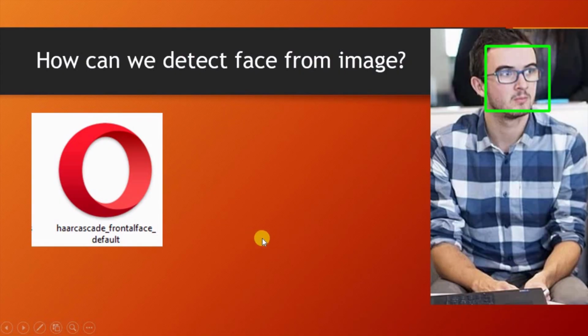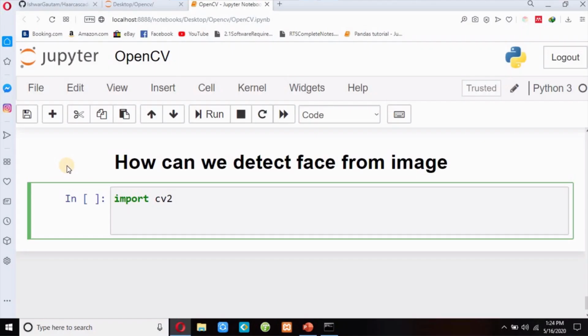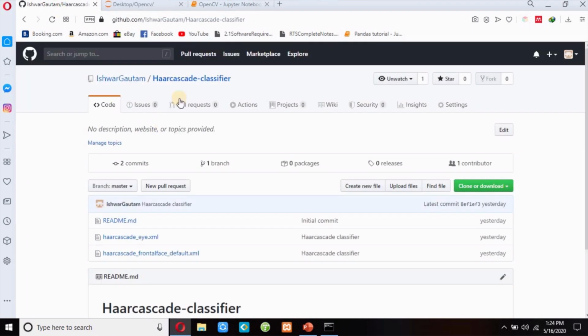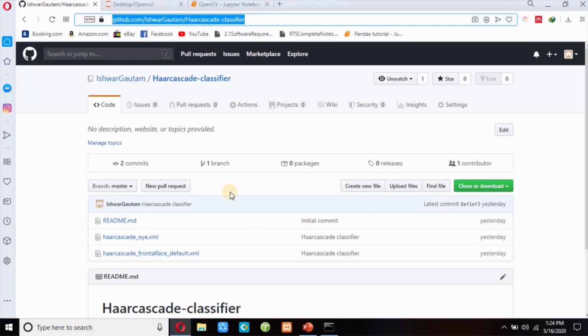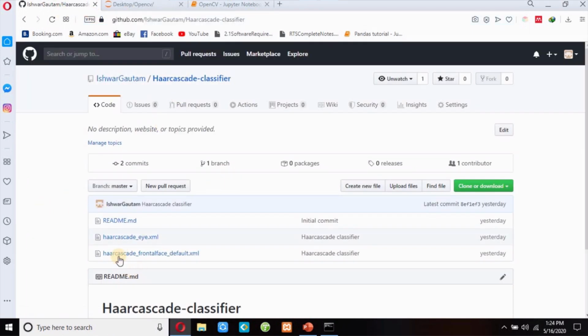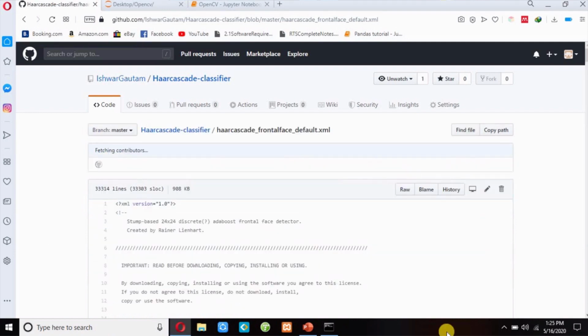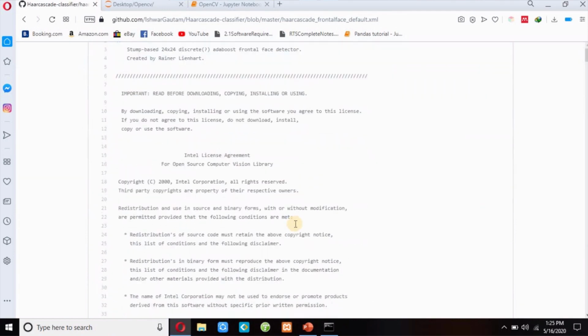So where is it? You can find this XML file in the description below. I will paste this link in the description, so you can copy haarcascade_frontalface_default, this XML file. You can click on this XML file. So this is my XML file.